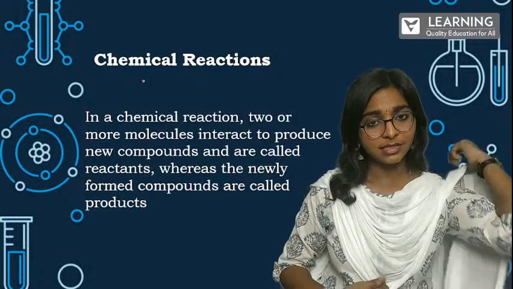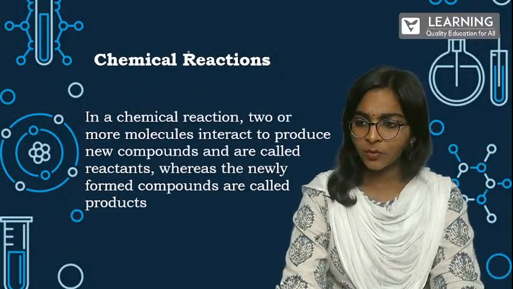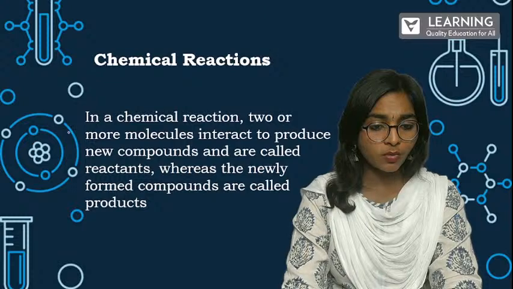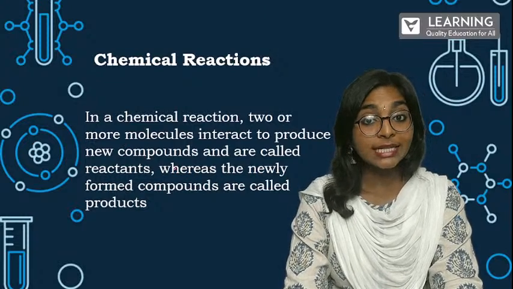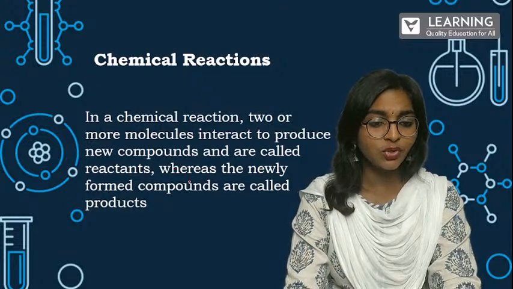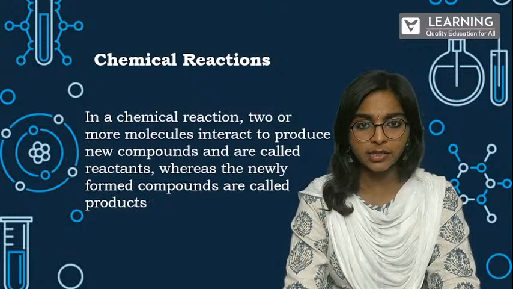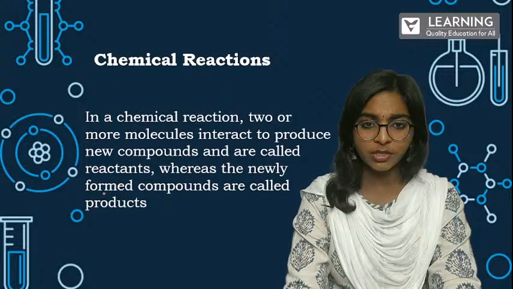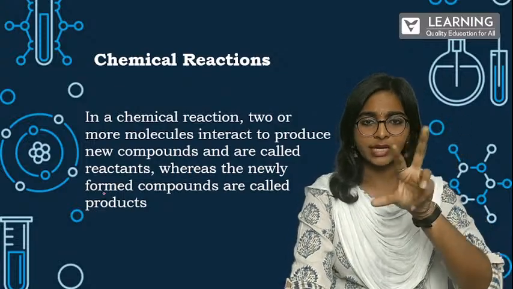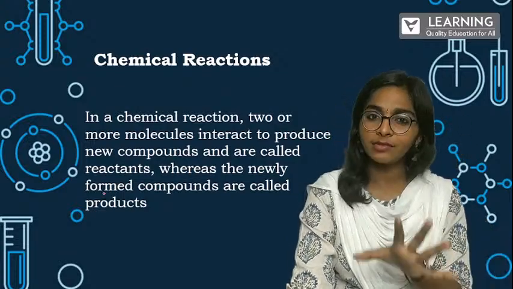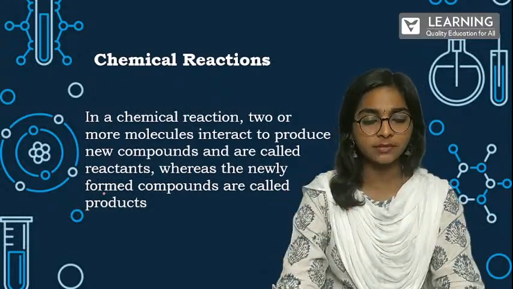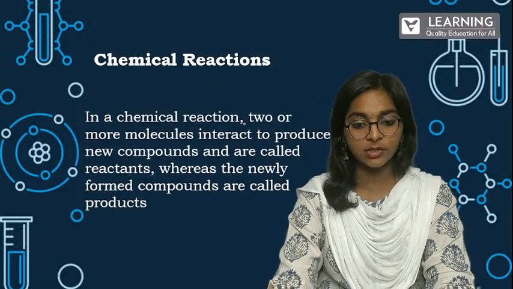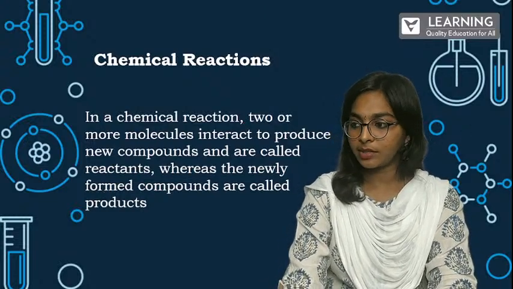Like, how did this reaction exactly start? In a chemical reaction, two or more molecules interact to produce new compounds. The interacting molecules are called reactants, whereas the newly formed compounds are called products. This is something you already know. Whenever you write a reaction, you obviously have reactants which combine together to form products. Yes or no? Yes. So we'll be looking at that here.